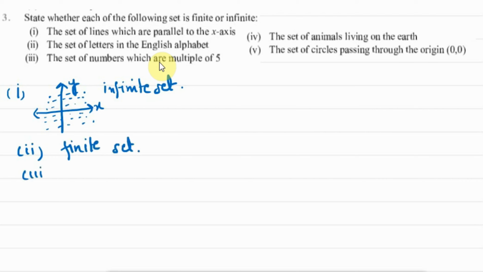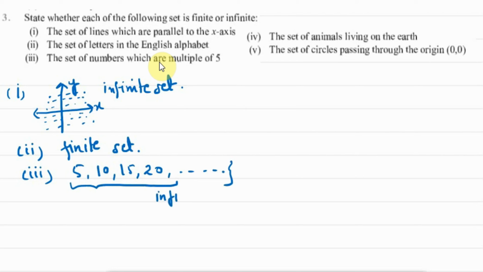Okay. Now we have the third part. The set of numbers which are multiple of 5. So multiples of 5 can be 5, 10, 15, 20 and so on. That means the numbers which are multiples of 5 are infinite in number, right? So this set will have infinite number of elements. That means it is an infinite set.